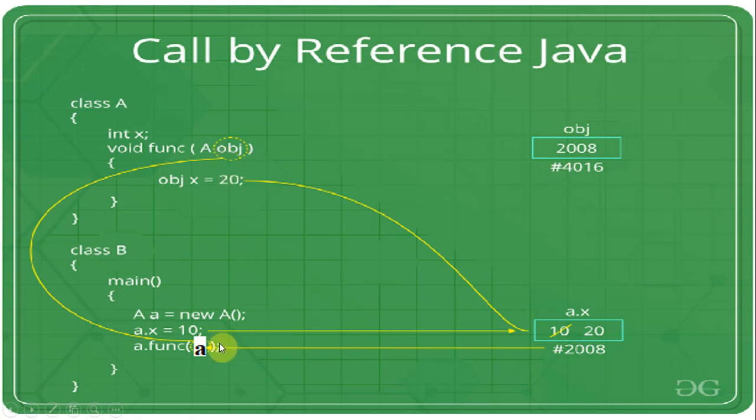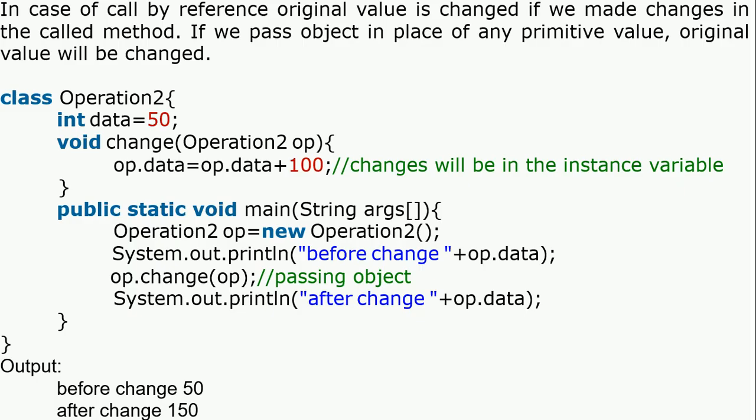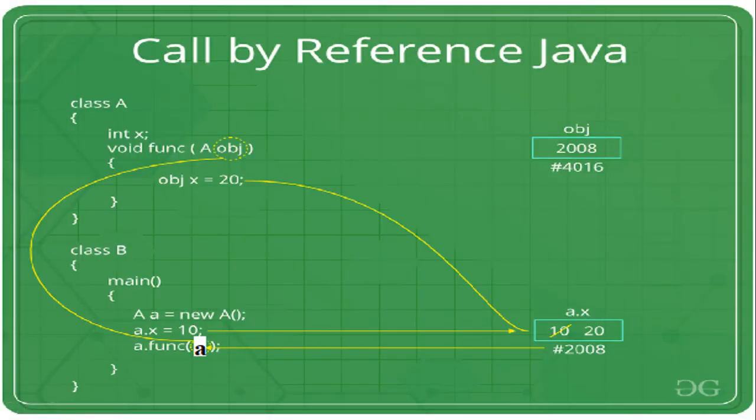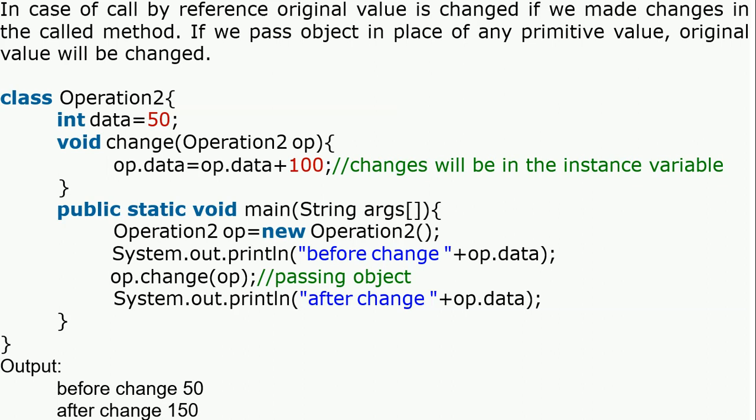We are passing the reference address, so it will reflect in the original data. Modifications will always reflect in the original data. So in case of call by reference, the original value is changed if we make changes in the called method. If we pass an object in place of any primitive value, the original value will be changed. That is what we discussed just now, right? A normal primitive won't reflect; a reference will reflect. That is the difference.